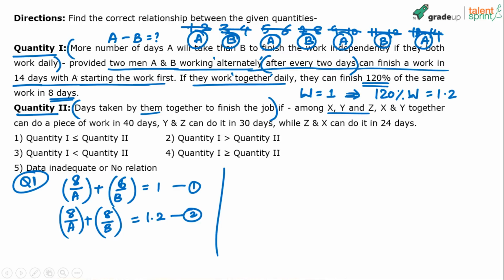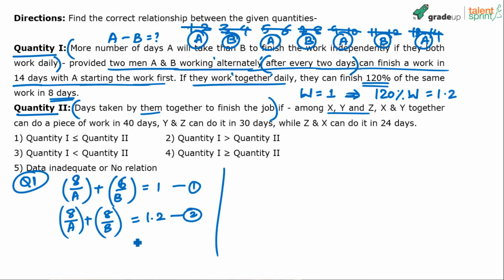Solve these two equations, get the values of A and B, and then take A minus B as the answer for quantity 1. You're able to follow? I hope all of you are getting it, right?